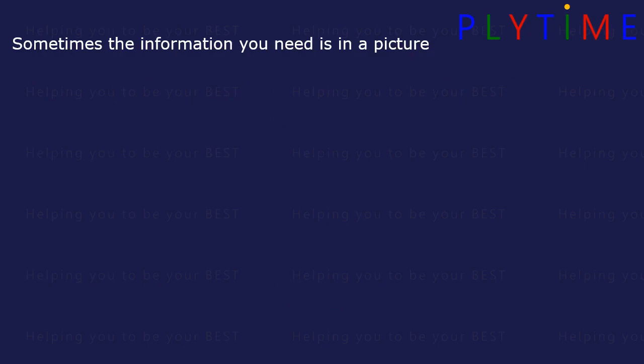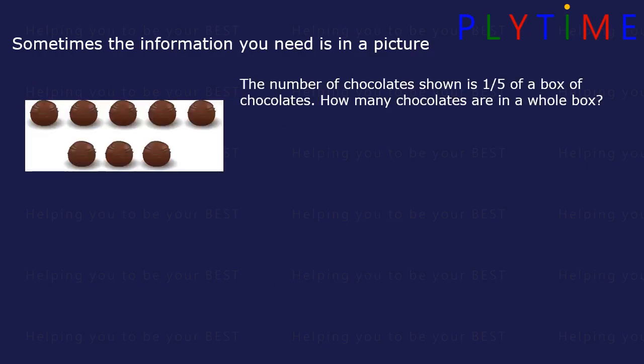Sometimes the information you need is in a picture. The number of chocolates shown is 1/5 of a box of chocolates. How many chocolates are in a whole box? What's the question asking you to do?